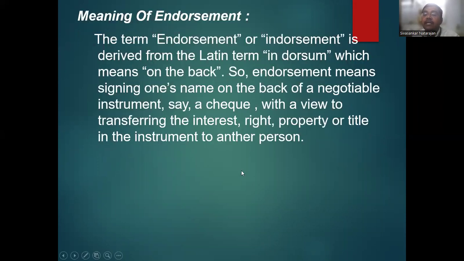The term endorsement is derived from a Latin term, which means on the back. So endorsement means signing one's name on the back of a negotiable instrument, say a check, as an agreement to transfer the interest, the right, the property, or the title of the instrument to another person.